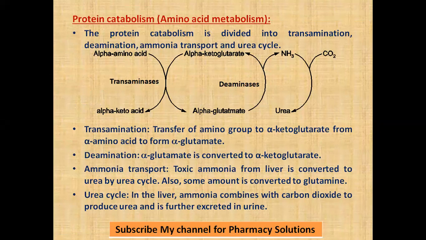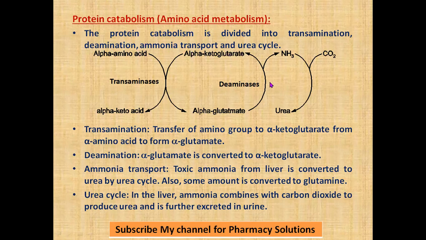So before understanding transamination, deamination and decarboxylation, let me brief you about protein catabolism. Protein catabolism is also called amino acid metabolism. Metabolism of amino acids is also called protein catabolism or protein metabolism. They are divided into transamination, deamination, ammonia transport, and urea cycle. These are the processes involved in catabolism of amino acids.